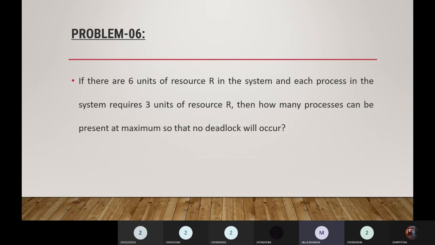Okay, the next problem. If there are 6 units of resource R in the system and each process in the system requires 3 units of resource R, then how many processes can be present at maximum so that no deadlock will occur?